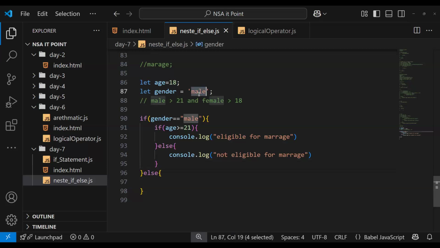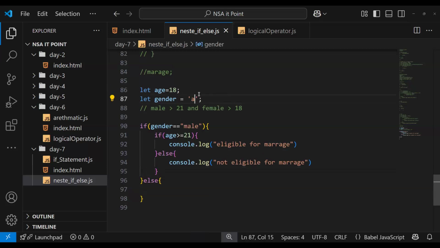If someone writes here ABC, how do we know it's male or not? How do we check? It gets failed. So can we assume it's not a male, so it's a female? No, we can't assume. So we need to check here too.